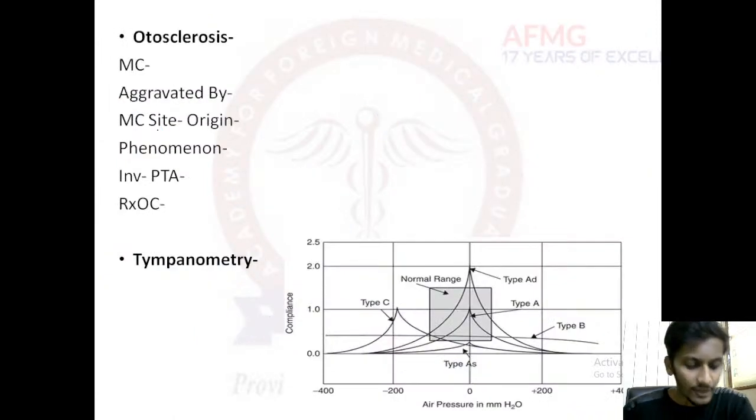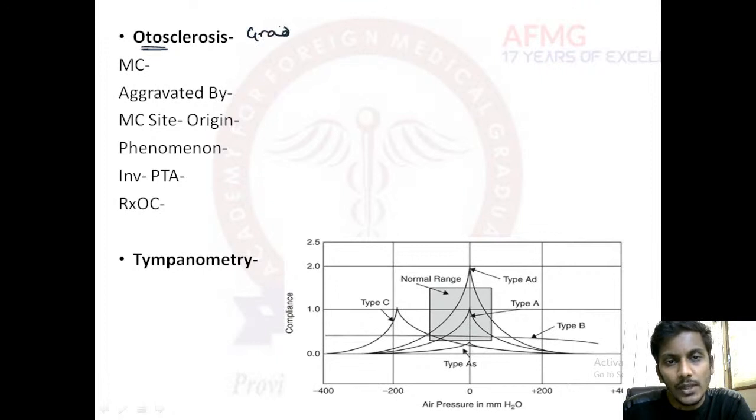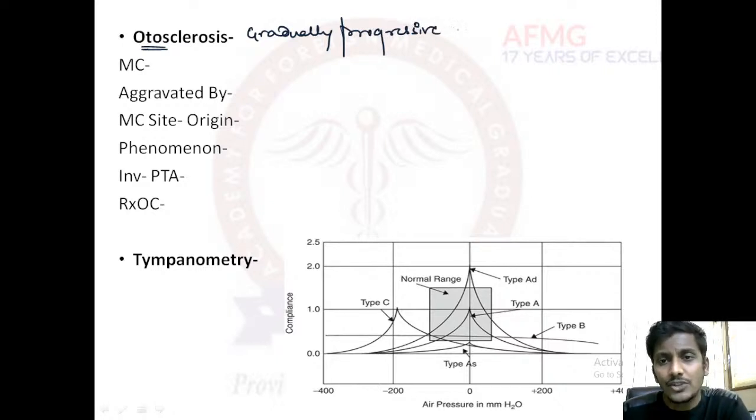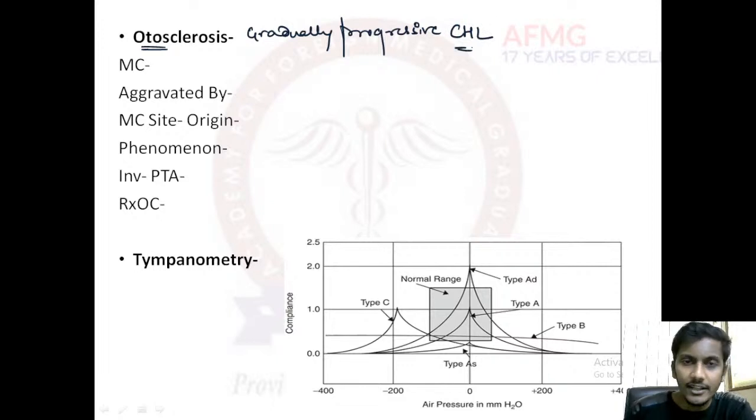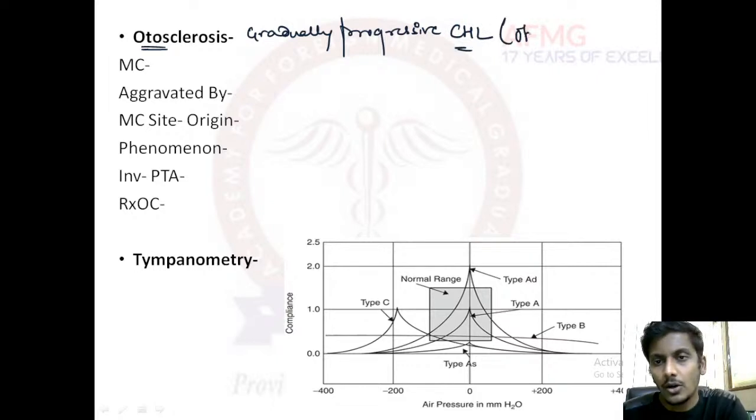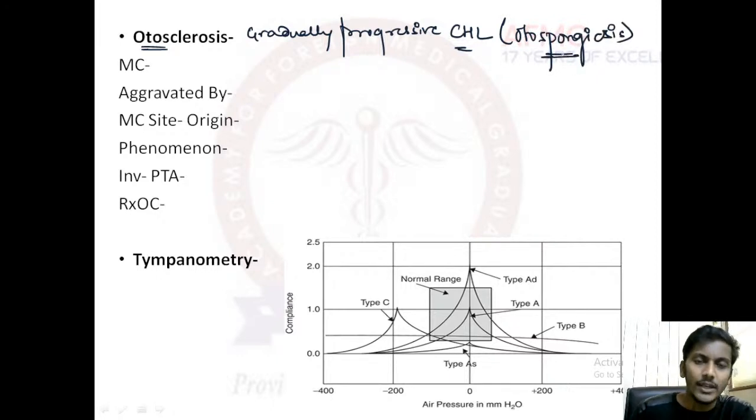Let's discuss some important features about otosclerosis. As we all know, what is otosclerosis, guys? Please remember, it is usually a gradually progressive conductive hearing loss. It is also known as otospongiosis. So otosclerosis is also known as otospongiosis, and it is a gradually progressive conductive hearing loss.